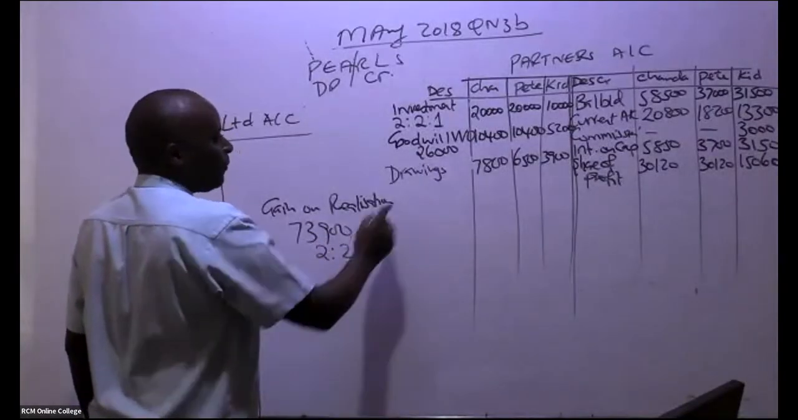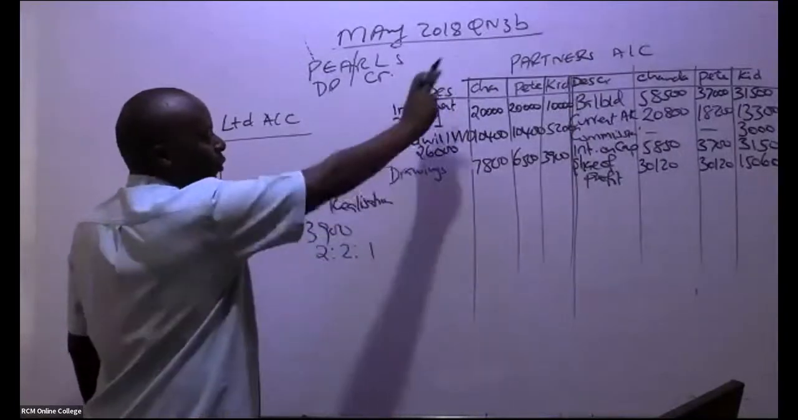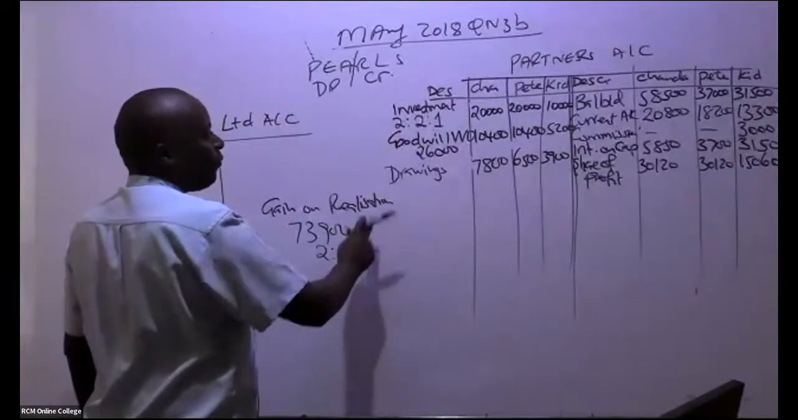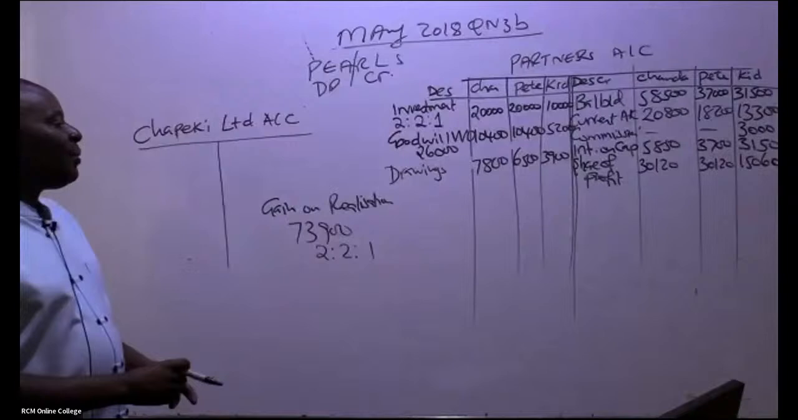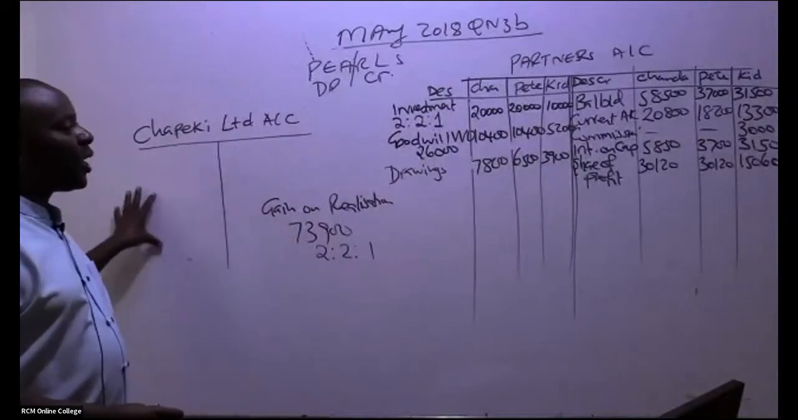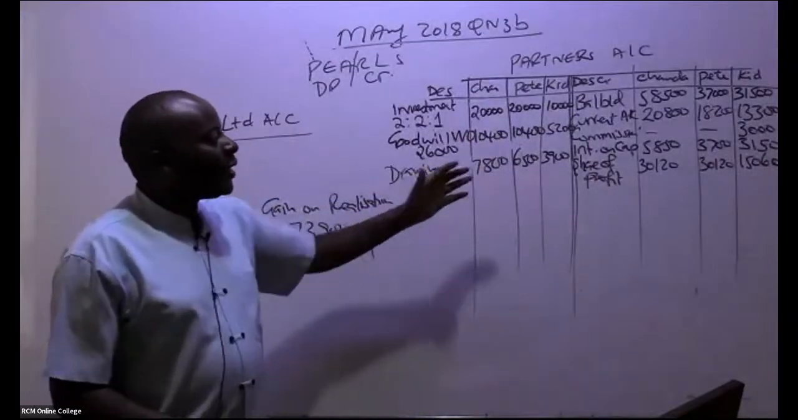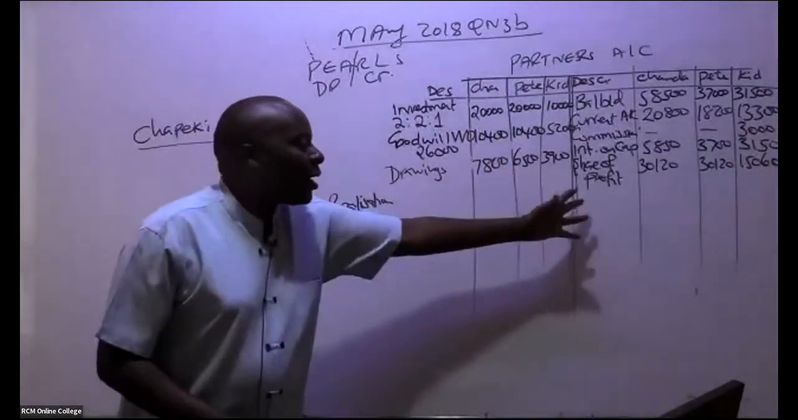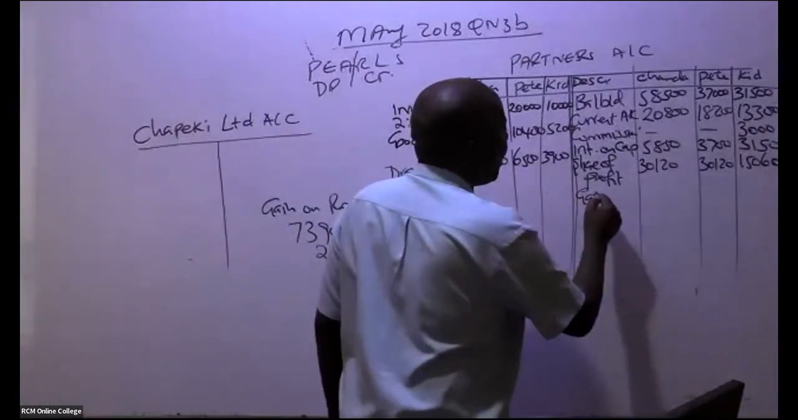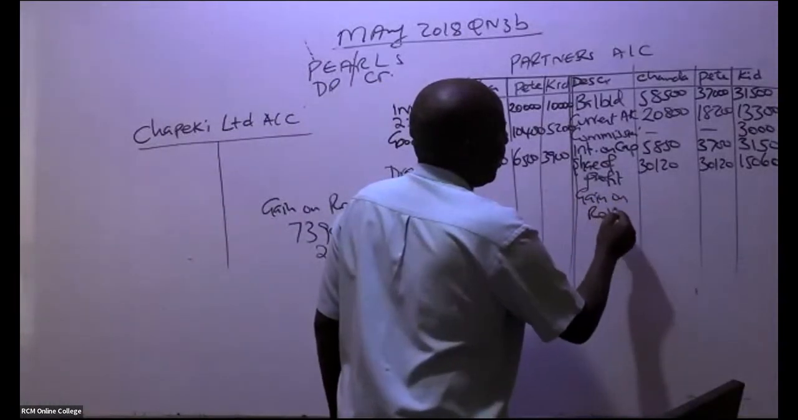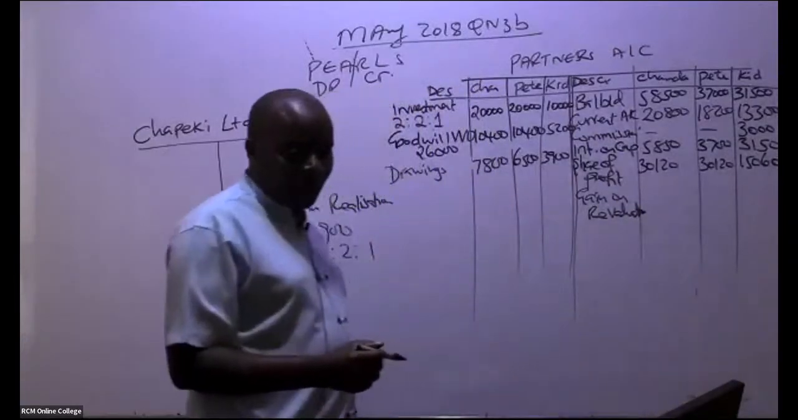So 2/5 for Chanda, 2/5 for the second partner, 1/5 for the third. Where am I going to write this gain? Remember, the gain has come on the debit side. You can see when these guys were getting commissions, when they were getting interest, when they gain, you credit their accounts. So come and give us here gain on revaluation. So how much do we have here?